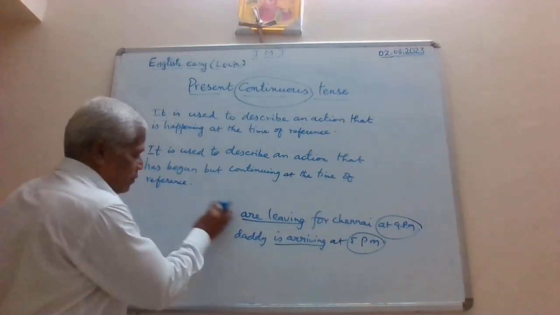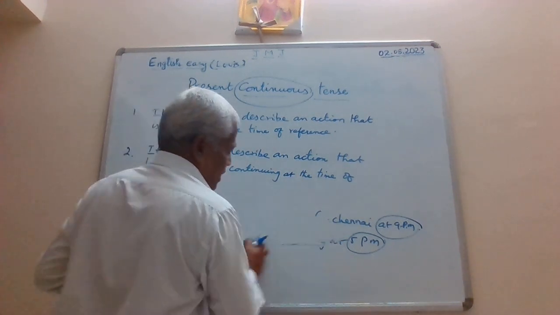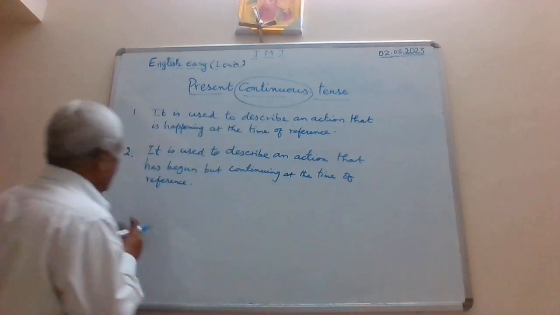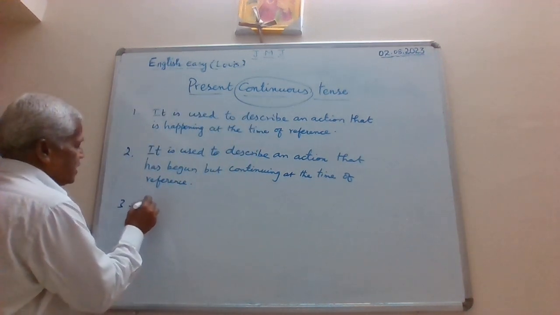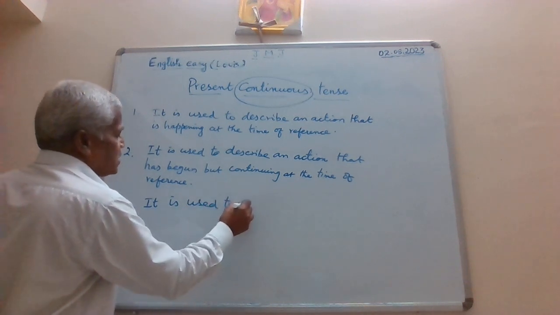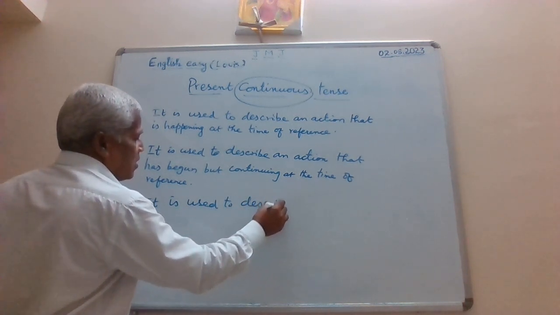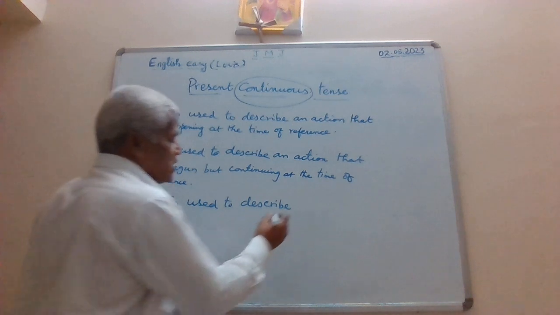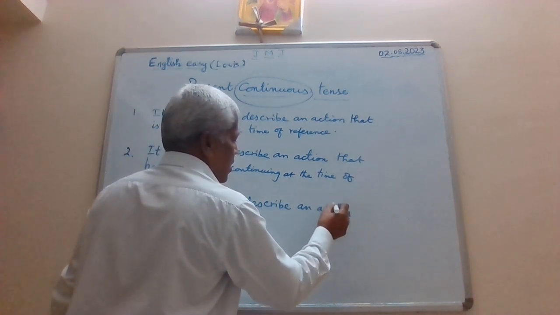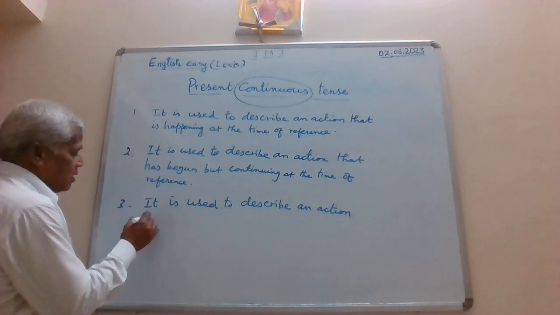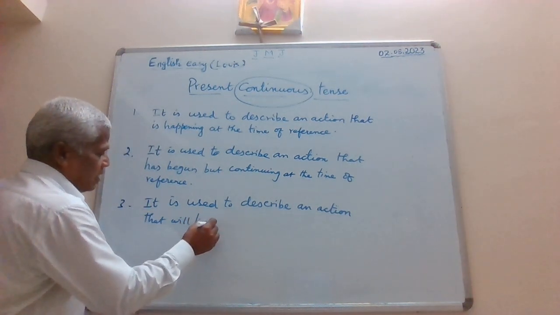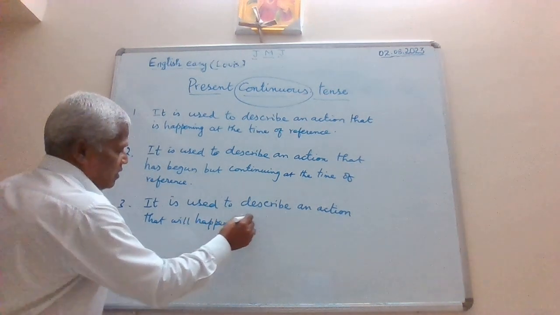So let me write the rule. Let me erase the example and then write the rule here. So it is used to describe an action that will happen in the future.